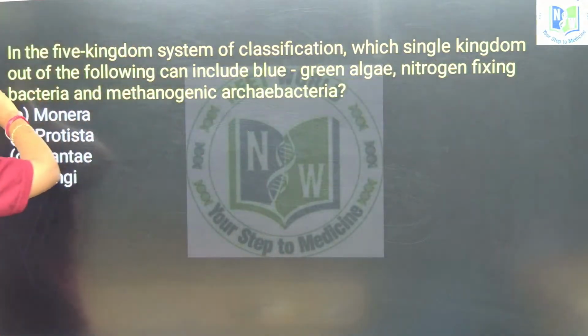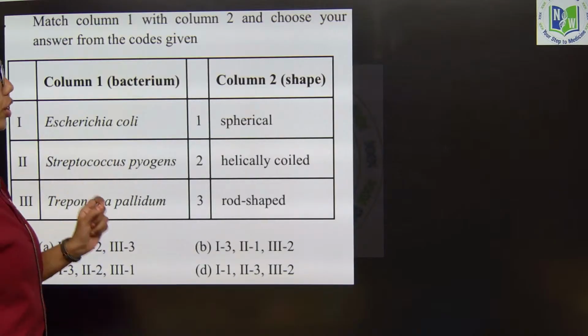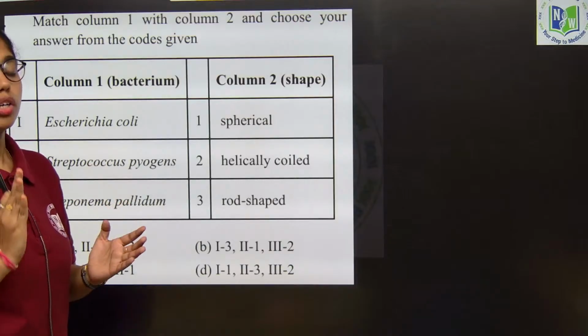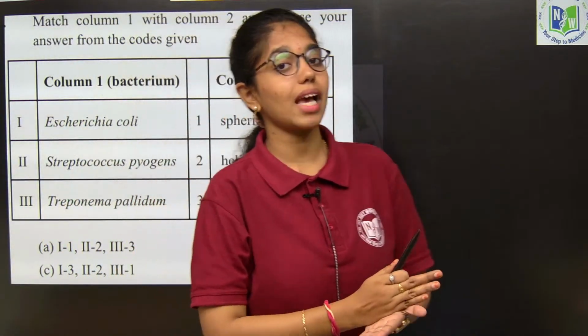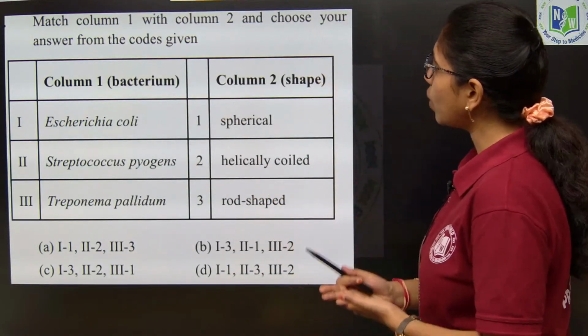The next question is a match the following type. In previous year papers of biological classification, example based questions are the most common, so give additional attention to the examples in this chapter. Match column 1 and column 2.